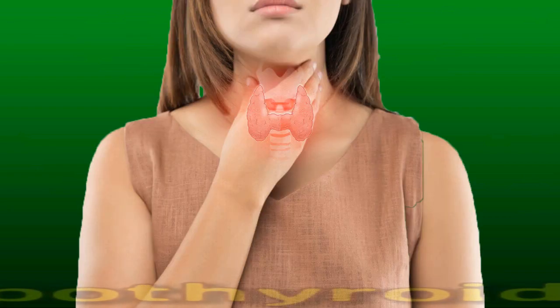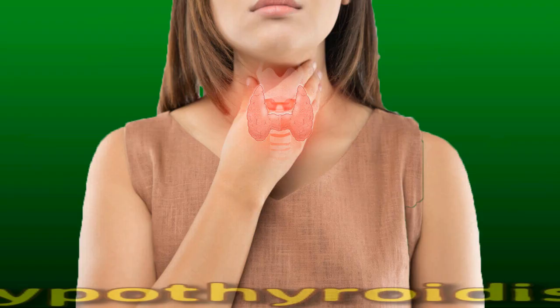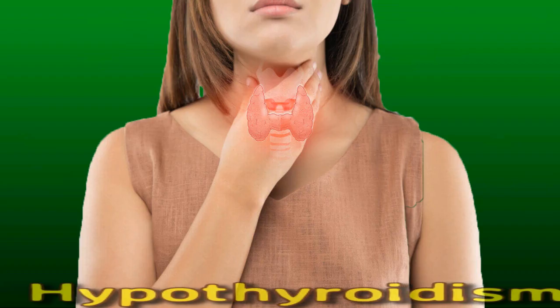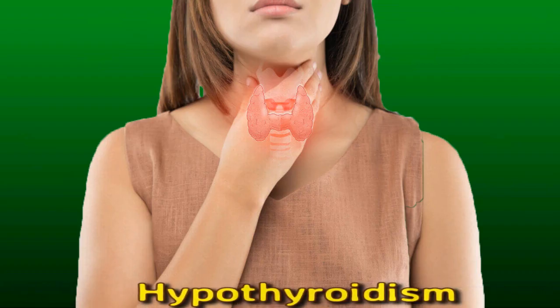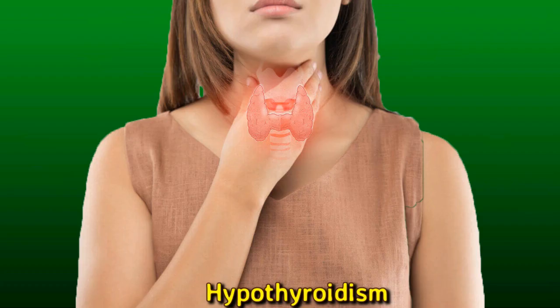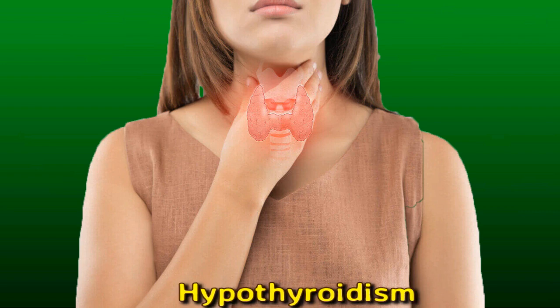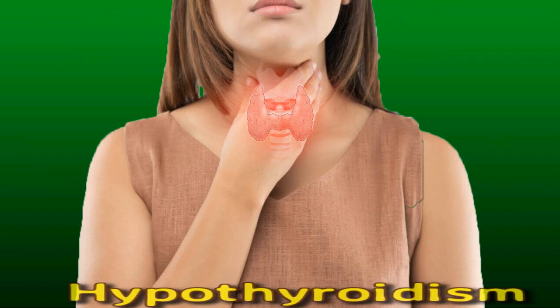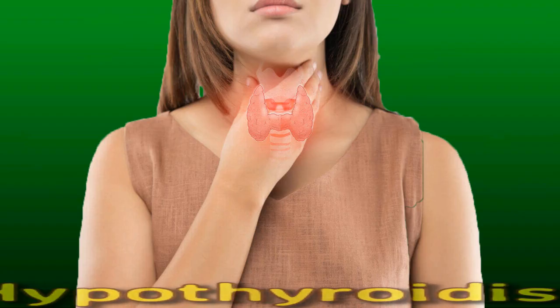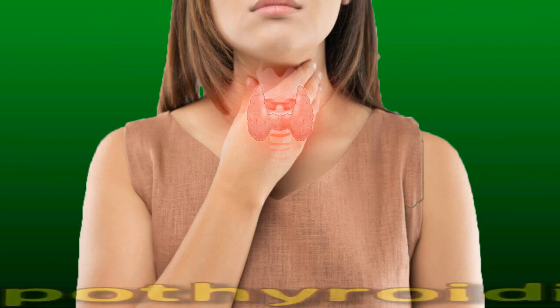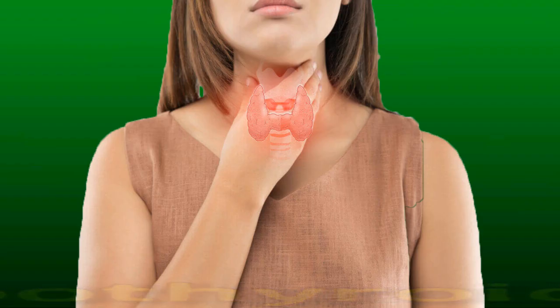Hypothyroidism. Hypothyroidism, also called an underactive thyroid, can cause muscle weakness and cramping. These symptoms may get worse with exercise and physical activity. Other symptoms include weight gain, feeling cold, dry skin and hair, fatigue, irregular or heavy menstrual periods, a slow heart rate, joint and muscle pain, depression or other conditions that affect mood, fertility difficulties. A doctor can often diagnose this and other thyroid conditions with a blood test.